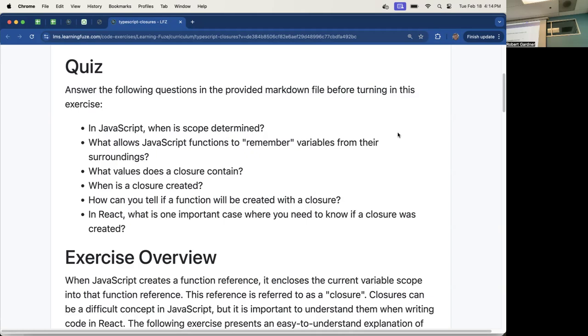So what goes in the closure is all of the variables declared outside of the function. It's all the outside stuff. And we call these dependencies.